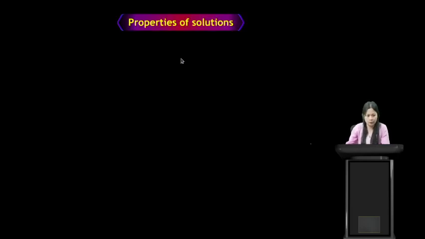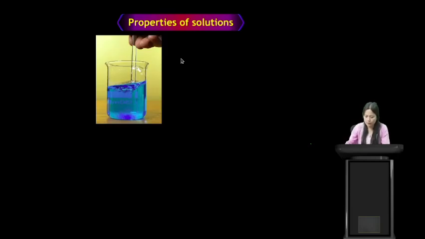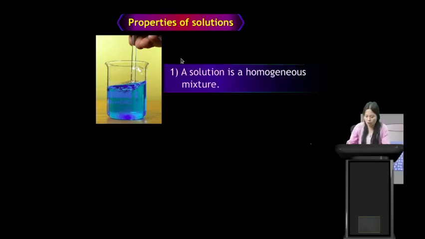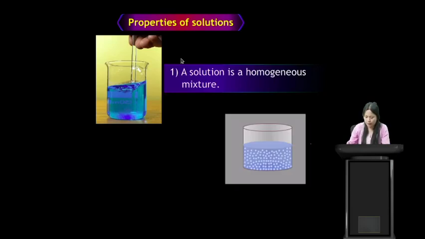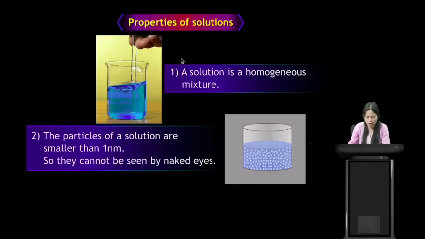Let us see properties of solutions. So a solution is a homogeneous mixture. The composition will be the same throughout. The second property of solution is the particles of a solution are smaller than 1 nanometer, so they cannot be seen by naked eyes. When we dissolve salt into water, we cannot see the particles of the salt.